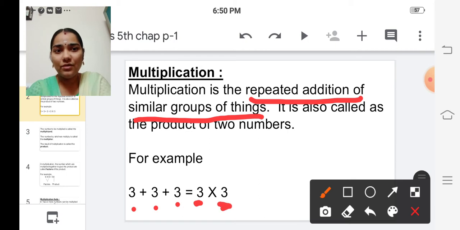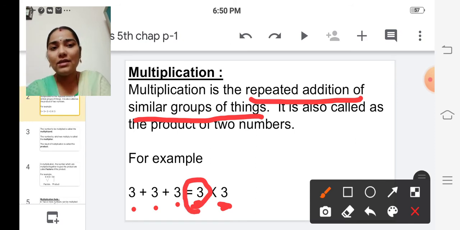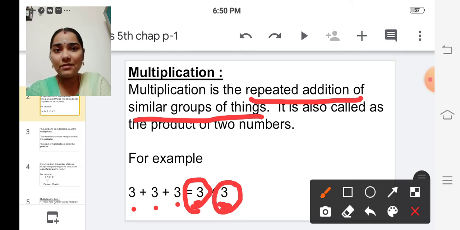So 3 into 3. This 3 is meant for which number is to be added, and this 3 is meant for how many times the number should be added. So 3 3s are 9.